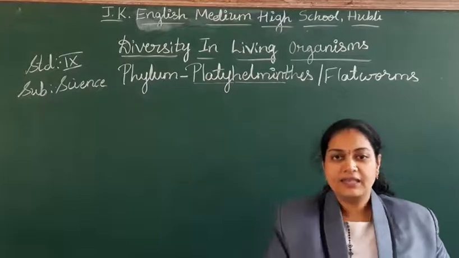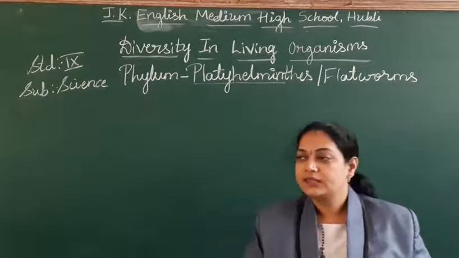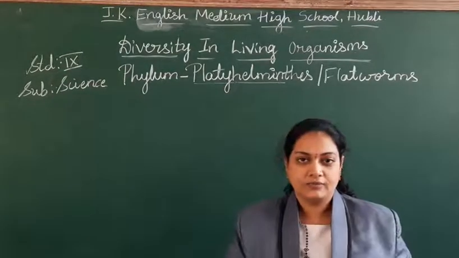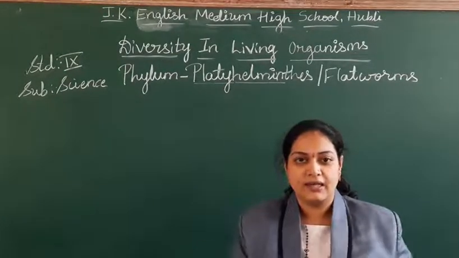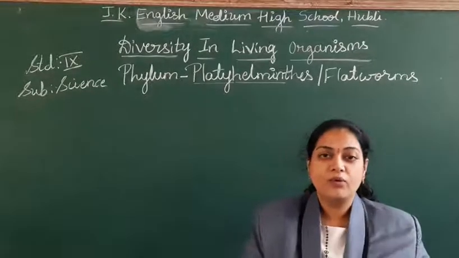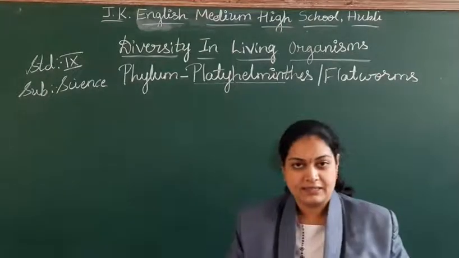As the name tells you, students, if you see these organisms, this phylum examples, these are flat bodied. The body is flat, ribbon-like, leaf-like you can say. So that type of the body structure we find in case of Platyhelminthes.